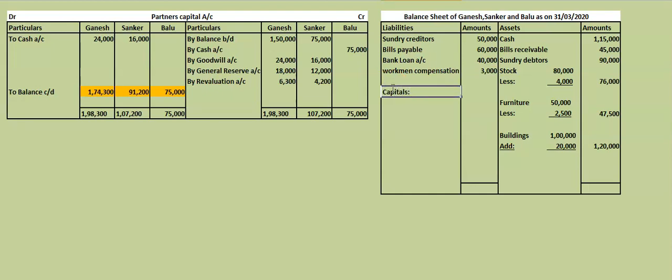Then we will write the capitals of all the three partners. Who are the partners?